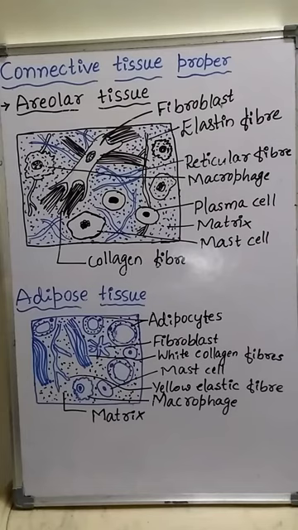Mainly these adipose tissues are present in the subcutaneous region. That means they form cushions around ears, heart, kidneys, blood vessels, etc.